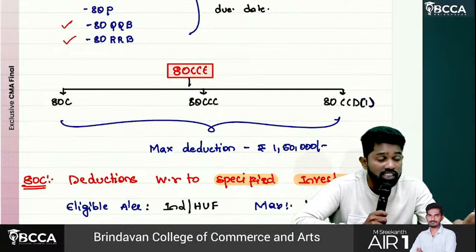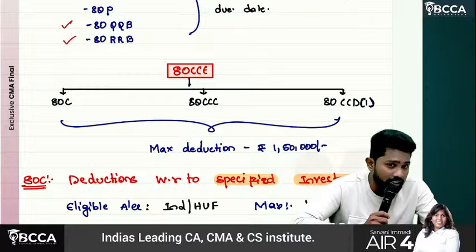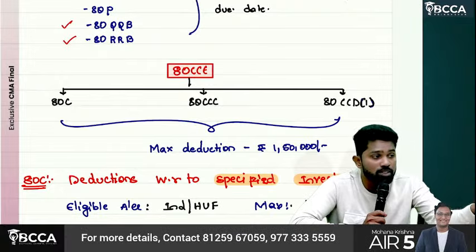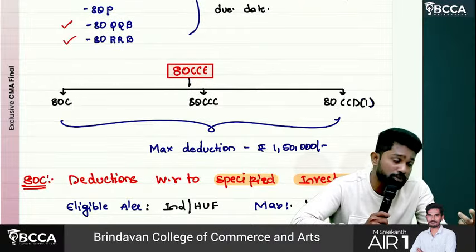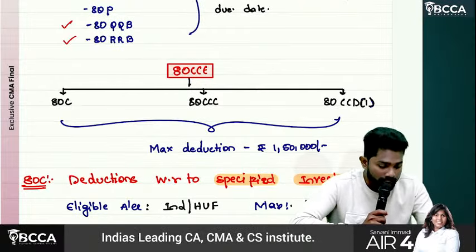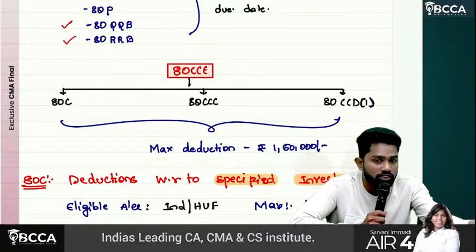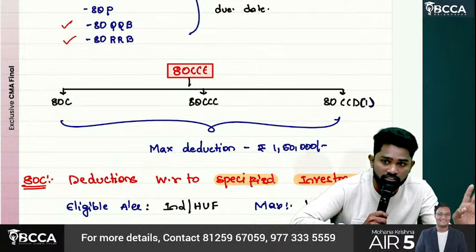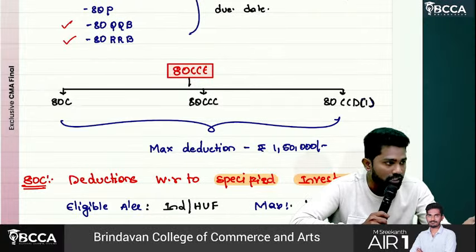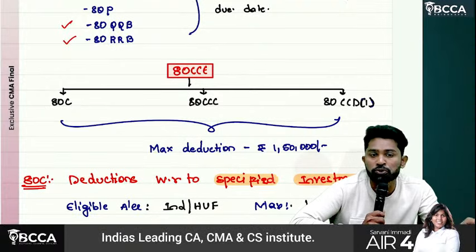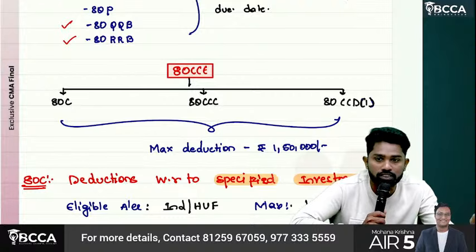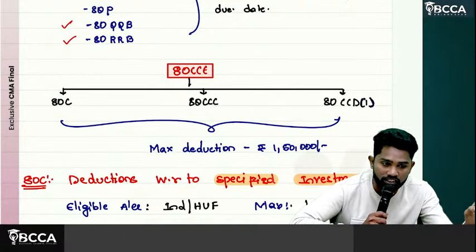Okay, what are the three sections together, sir? 80C, CCC, CCD subsection 1 only. Sir, in CCD there is subsection 1, 1B, subsection 2 also. But 80CCE restricts only to the extent of 80CCD subsection 1. Okay, 80C, 80CCC, and CCD subsection 1. All these three together, the maximum deduction we can claim is 1,50,000.